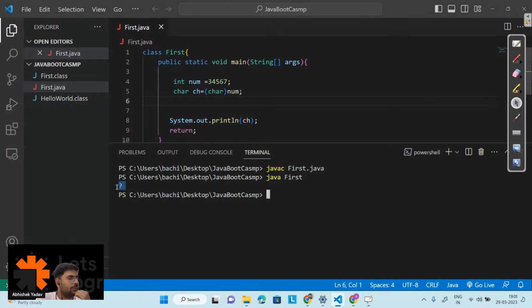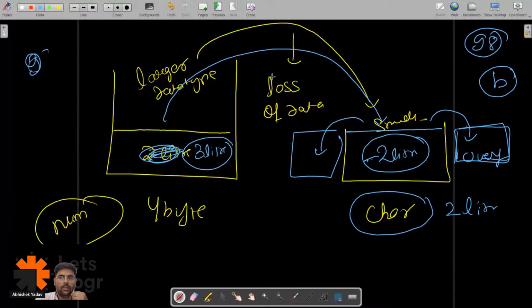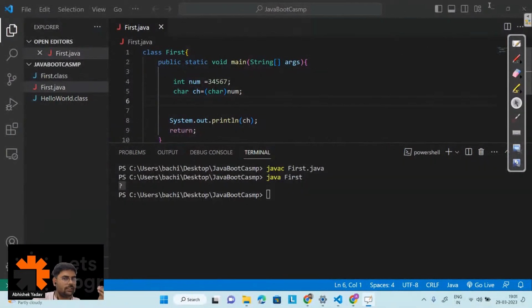Pragya, I'm not able to get your point. Basically, you're asking this, right? When there is a probability of loss of data, there is a chance of overflow, okay? And when there is a possibility of loss of data, the compiler will not take care of this kind of conversion. I have to take care of this kind of conversion, right? And when I take care of conversion, here you can see I am getting the answer. But I know, since I am doing this kind of conversion, that it is explicit type conversion. So I know that I am performing this stunt, and I am responsible for this kind of conversion. That's why it is called explicit type conversion. Okay.